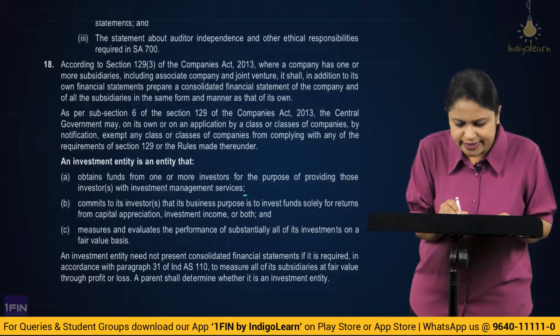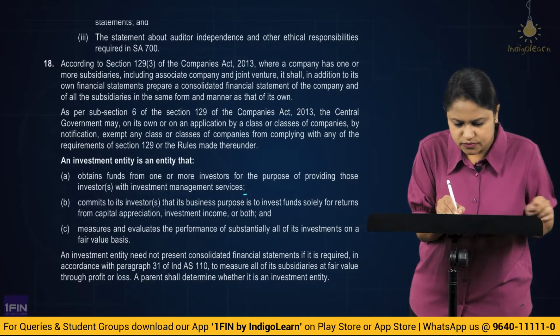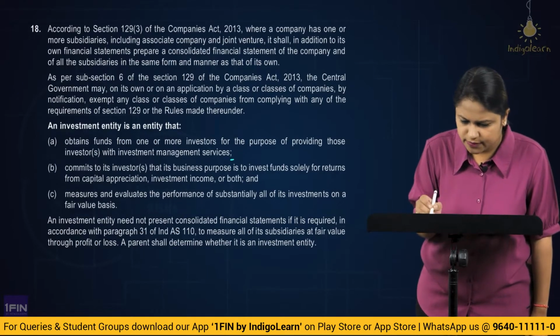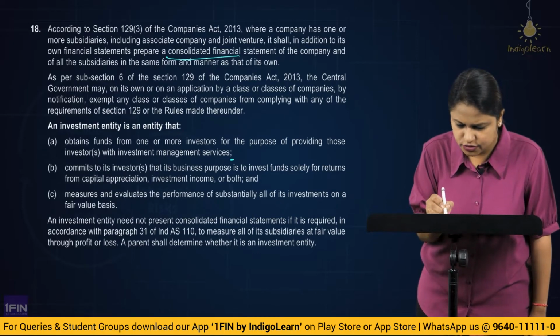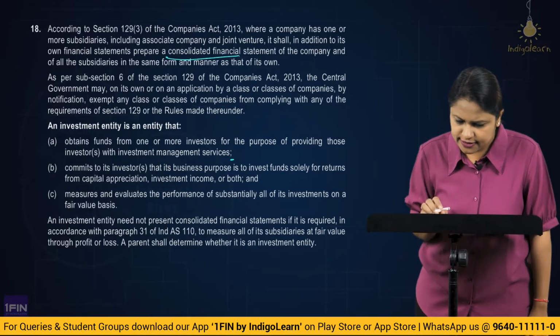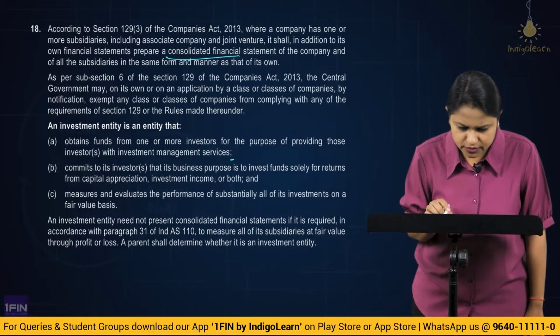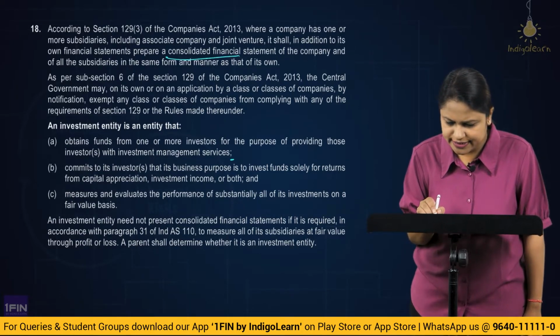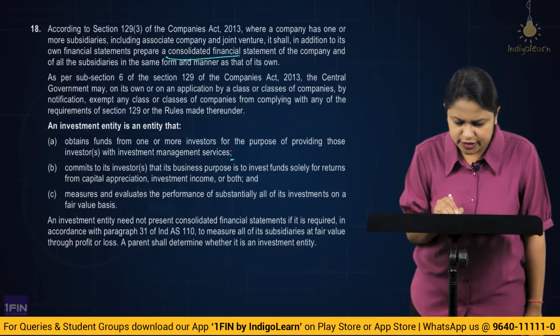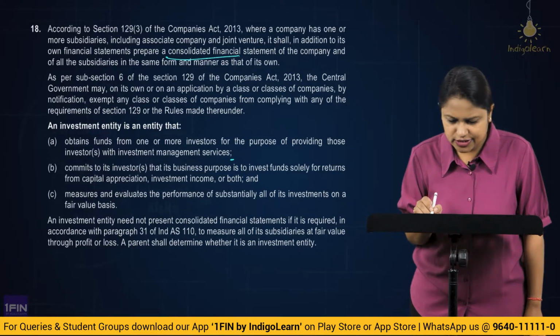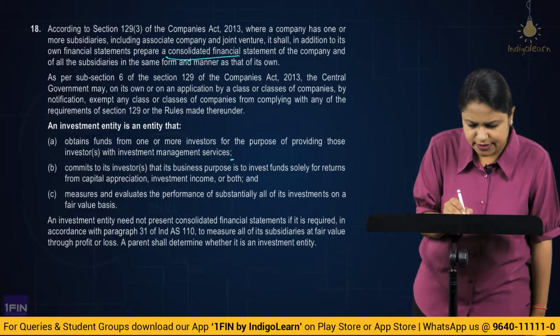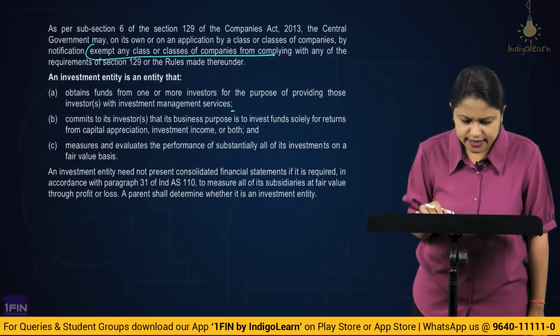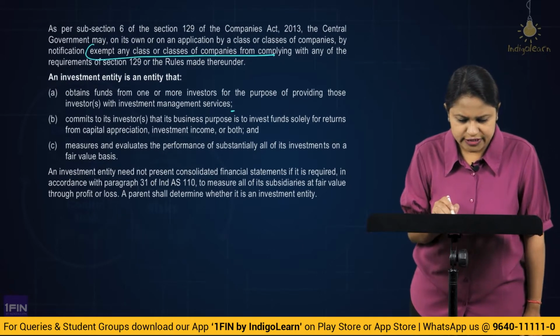According to section 129 subsection 3, if you look at the answer given, here they talk about the meaning of consolidation. So, when are you required to consolidate? After that, they also talk about as per subsection 6 of section 129 of the Companies Act 2013, the central government may on its own, or on application made by a class of companies, by notification exempt any class of companies. Alright.